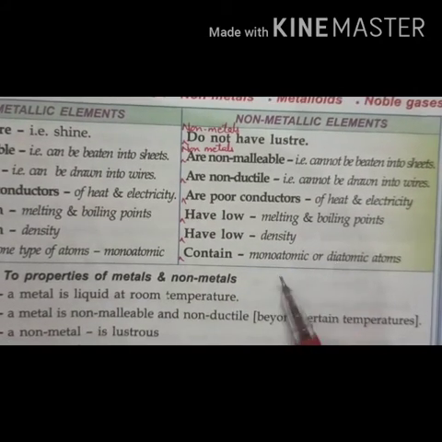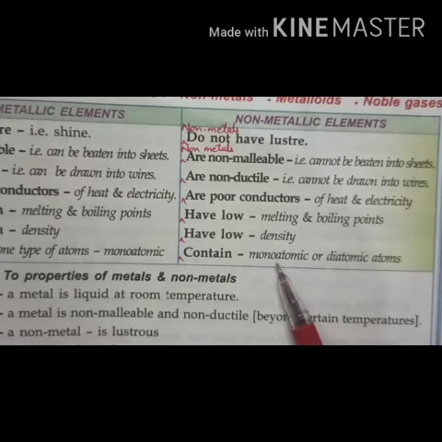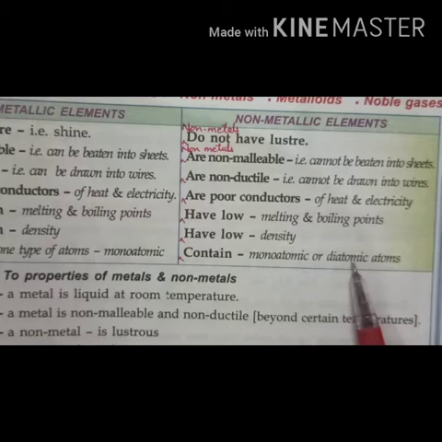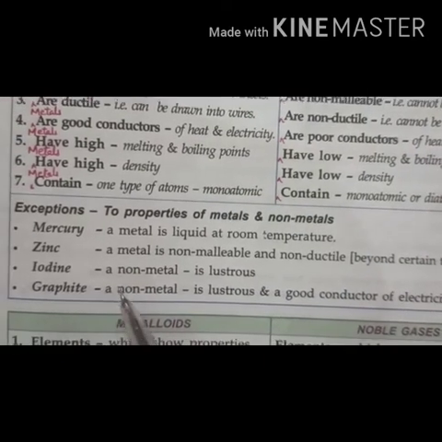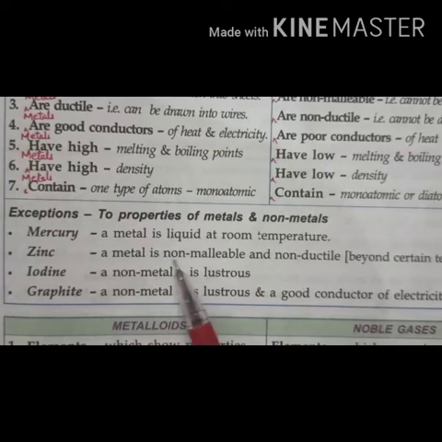For example, hydrogen is diatomic, chlorine is diatomic, and nitrogen is also diatomic, right?